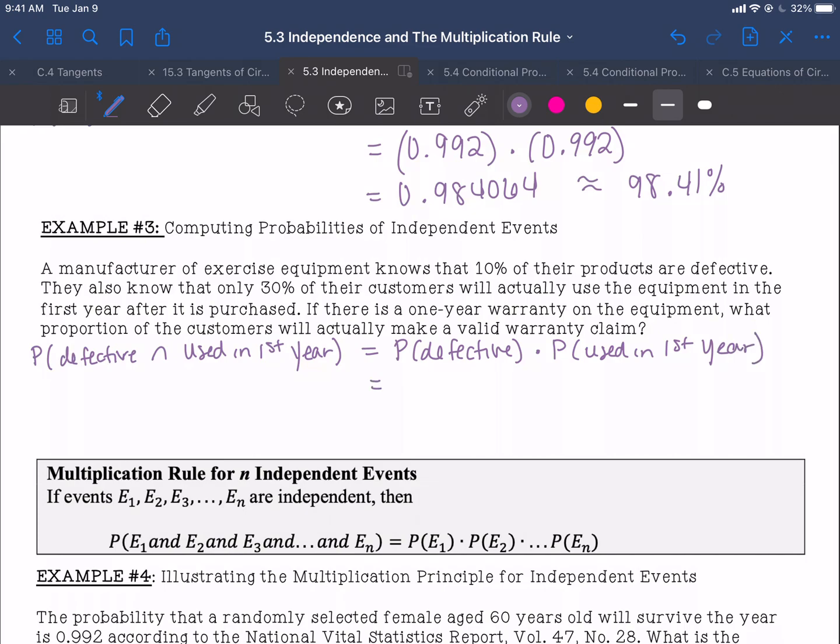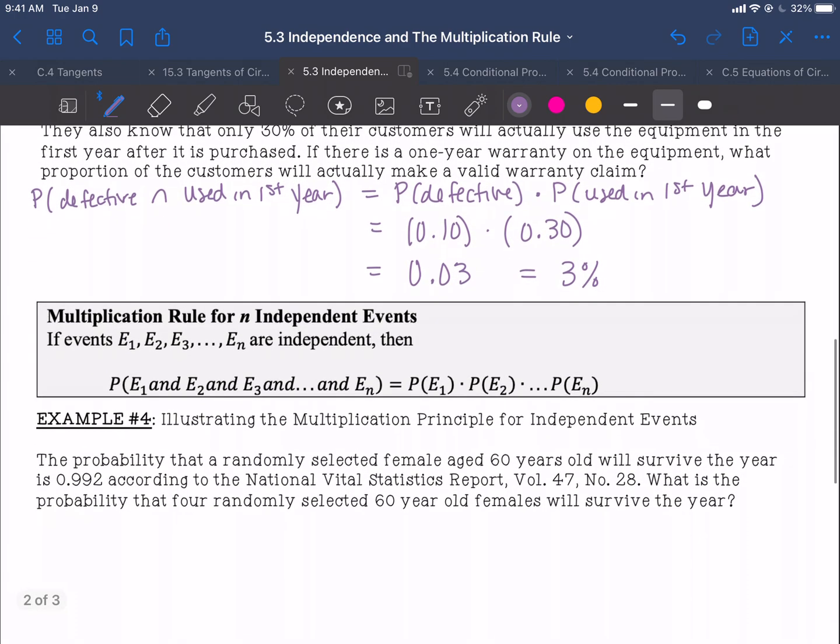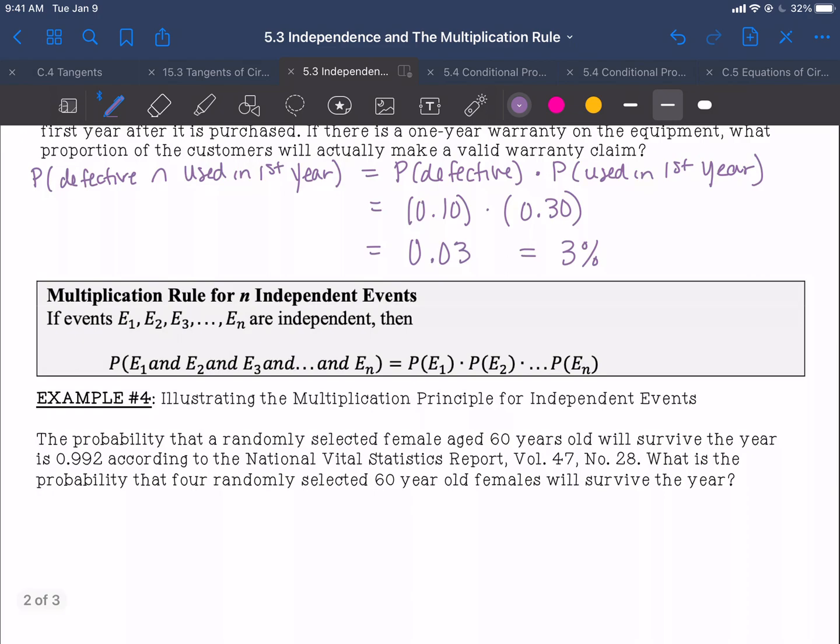So the probability it's defective is 0.10 times the probability it's used in the first year is 0.30. You multiply those together, you get 0.03, which would be 3%. So you've got about a 3% chance that a customer can actually make a valid warranty claim. The multiplication rule holds true if there's more than 2 independent events. So as long as all the events are independent, you can use the multiplication rule.